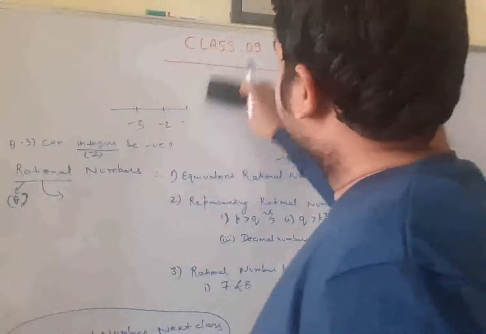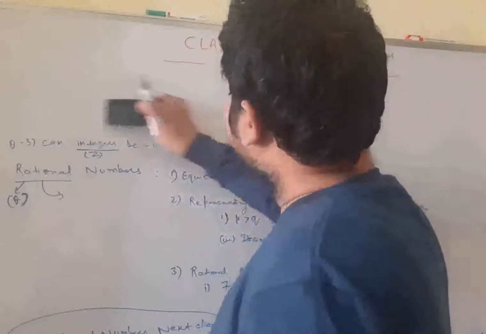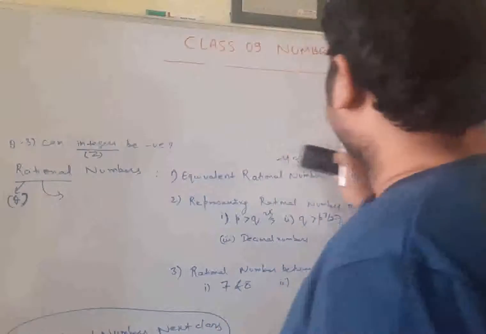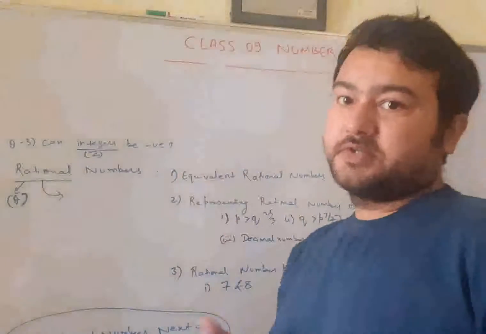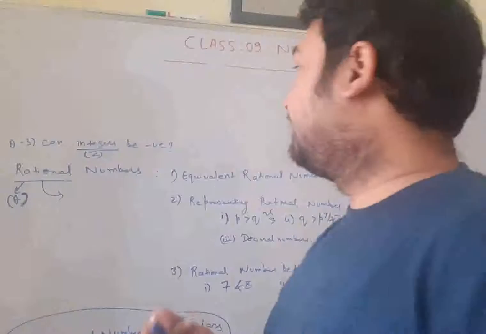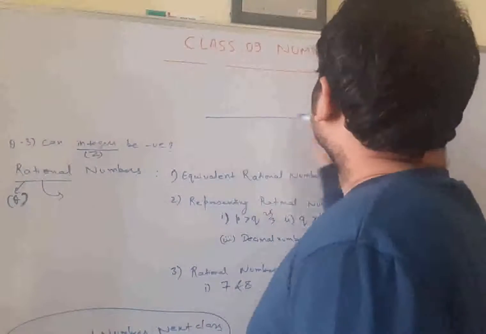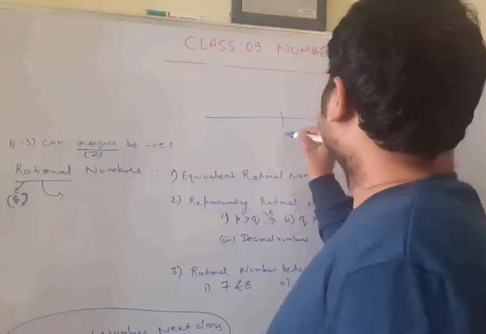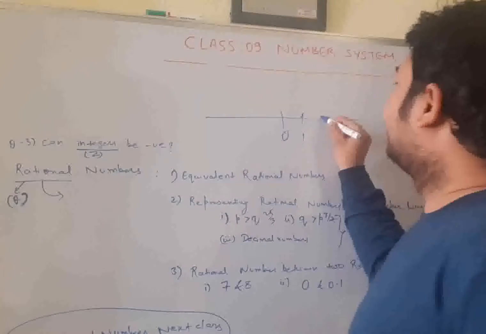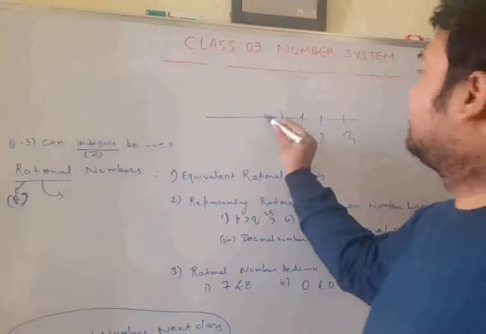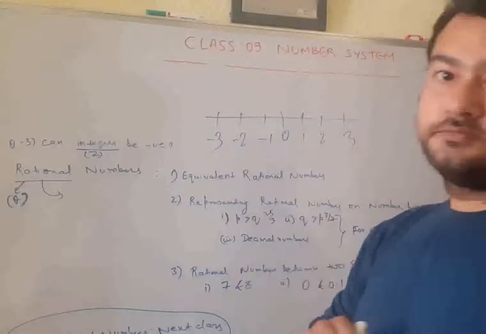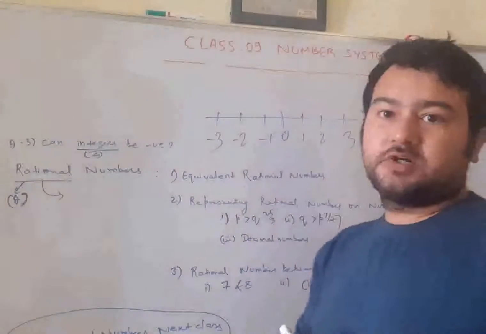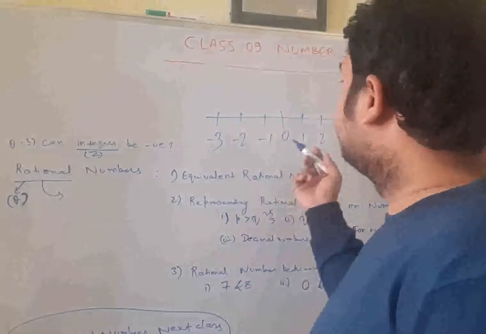So 3 questions are easily answerable by you now. If anybody asks you, can integers be negative? Right, integers can be negative. Integers include 0, the natural numbers, and the negatives of natural numbers. This is what I had already taught you in the last class.